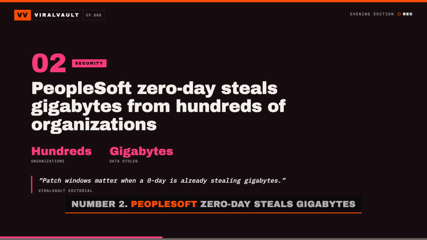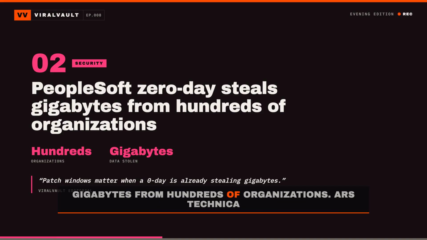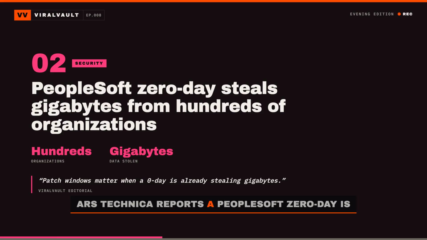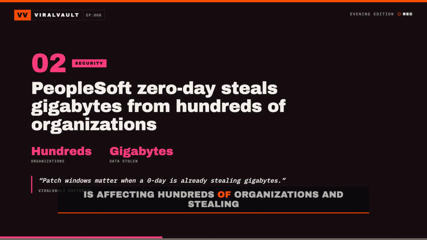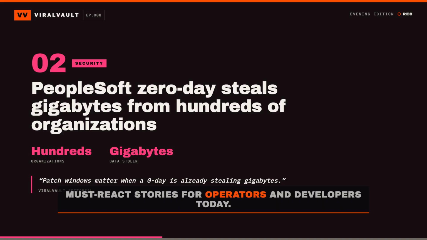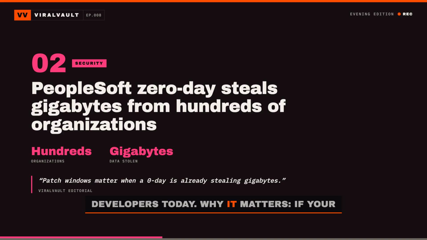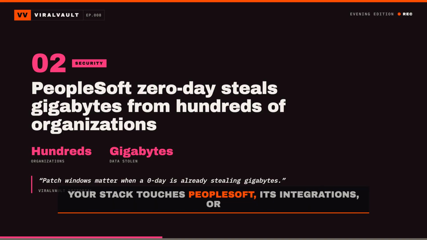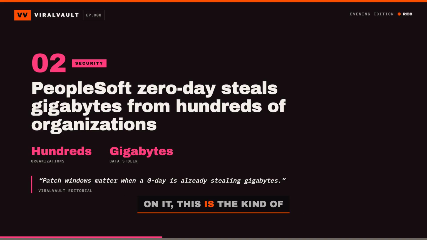Number 2. PeopleSoft zero-day steals gigabytes from hundreds of organizations. Ars Technica reports a PeopleSoft zero-day is affecting hundreds of organizations and stealing gigabytes of data. The title frames it as an active breach, making it one of the clearest must-react stories for operators and developers today. Why it matters. If your stack touches PeopleSoft, its integrations, or internal workflows that depend on it, this is the kind of zero-day that moves from vendor news to incident response.